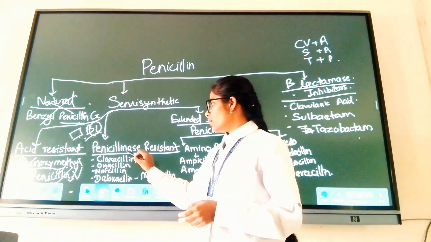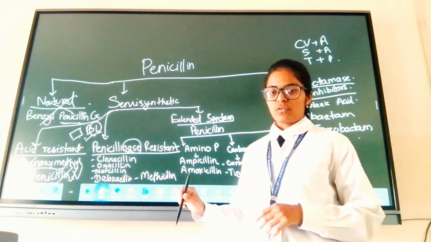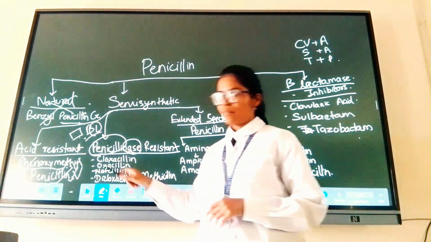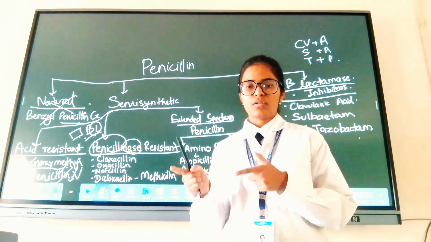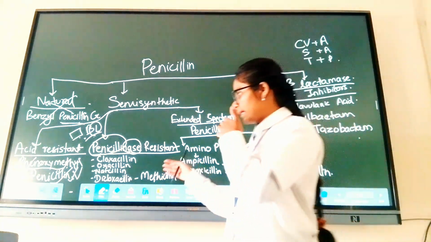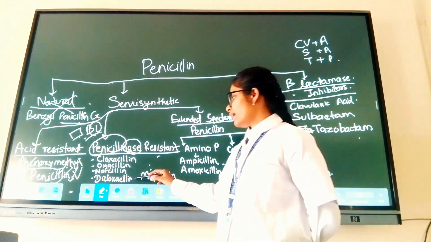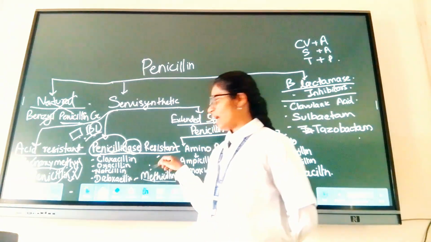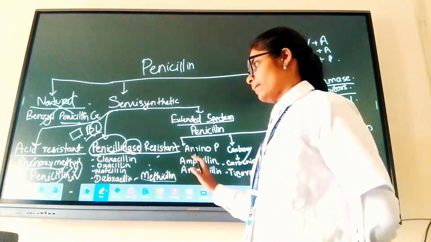Okay, then penicillinase means an enzyme that destroys. 'Ase' means enzyme, right? It destroys the substrate. Like in acetylcholine, there is cholinesterase, which destroys the acetylcholine, which stimulates the nerve transmission. Okay, like that. Penicillinase resistance. There are cloxacillin, oxacillin, nafcillin, dicloxacillin, methicillin. This many antibiotics we have. These are beta-lactamase resistant. These can resist the beta-lactamase enzyme of the bacteria.